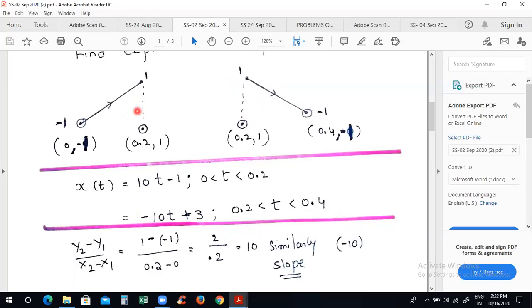Both sides the slope is equal and opposite, +10 and -10, but the constant is different. So please check this one. At the point 0.2, put 0.2 in this. -2 will come. What should be added to -2 to get 1? We have to add 3. Is it? What constant value should we put up on the value -2 so that 1 is reflected? The value 3. Therefore -2 + 3 is 1.